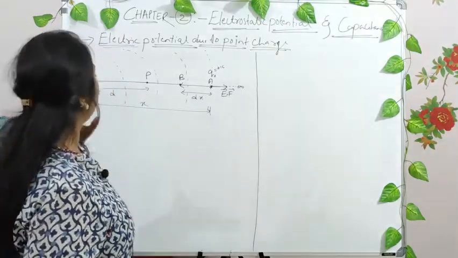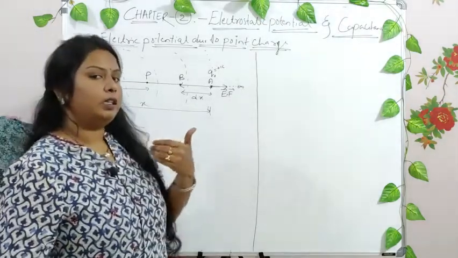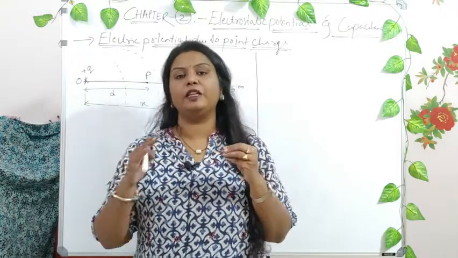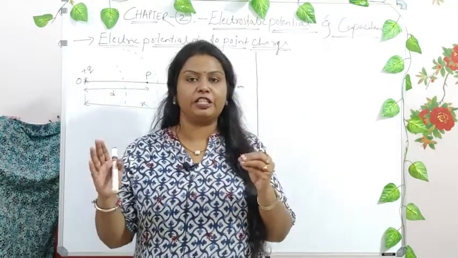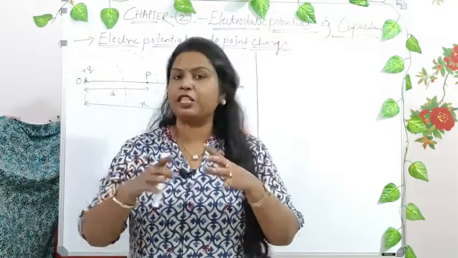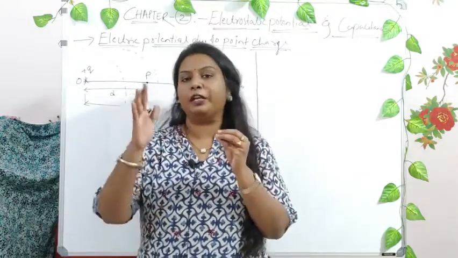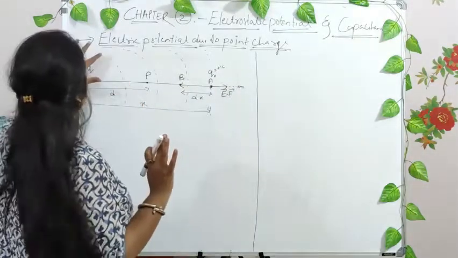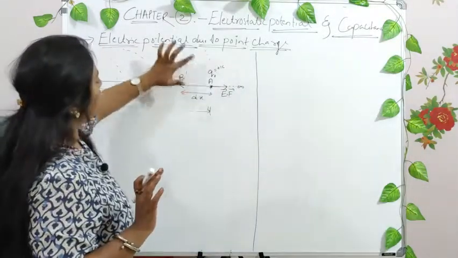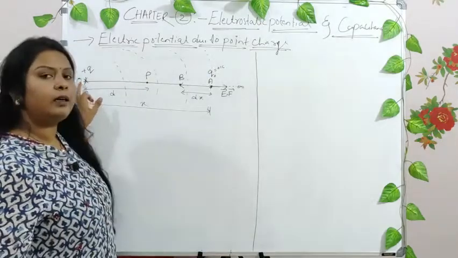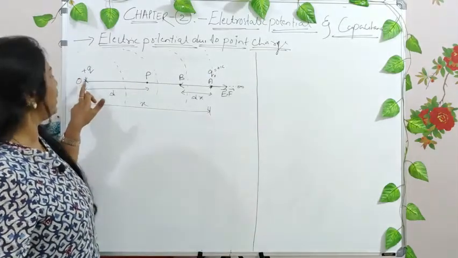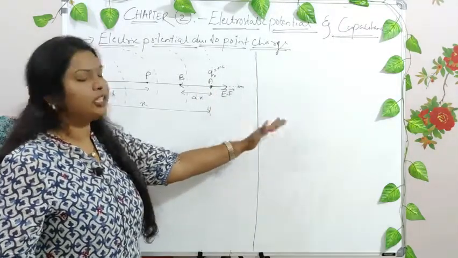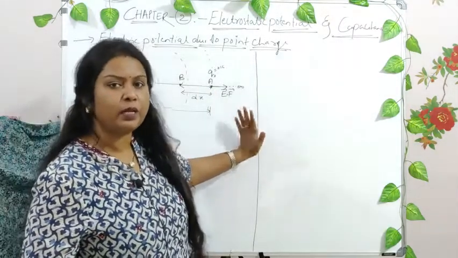Now I have told you very clearly that electric fields are confined to some particular regions. The electric field due to some charge cannot be everywhere. It is confined to some particular distance only. So to make you understand, I have drawn dotted lines representing that the electric field because of this point charge is up to this particular point. Beyond this region, the electric field is 0 here, right?